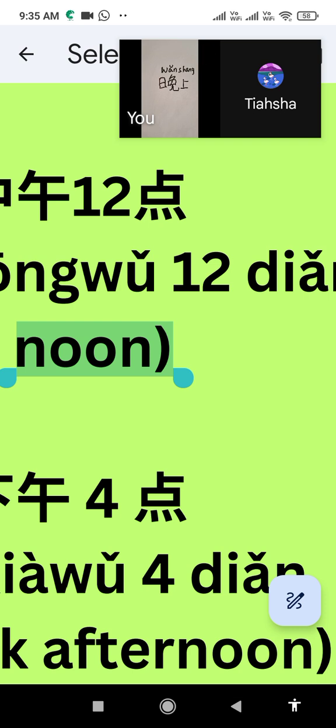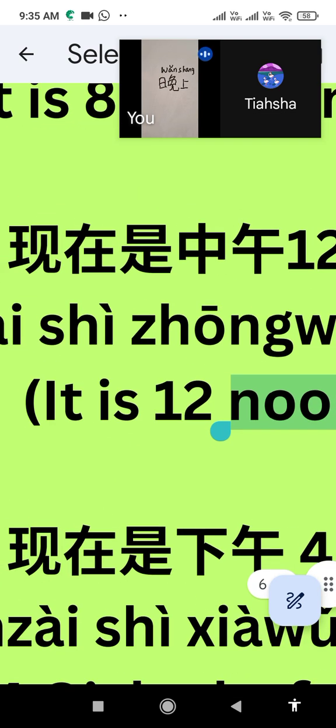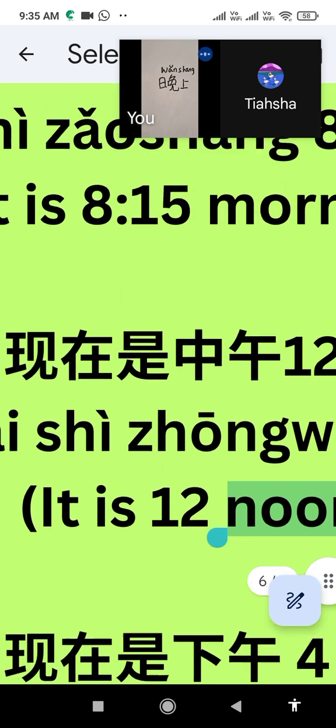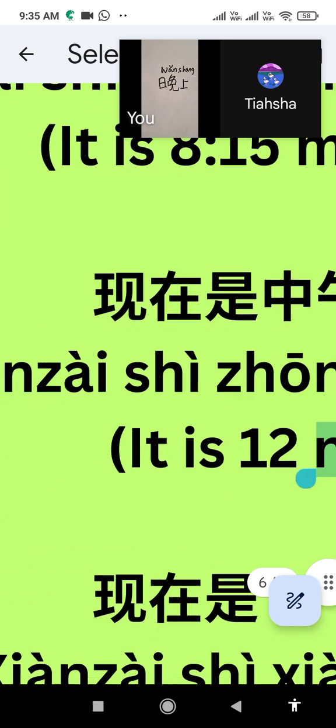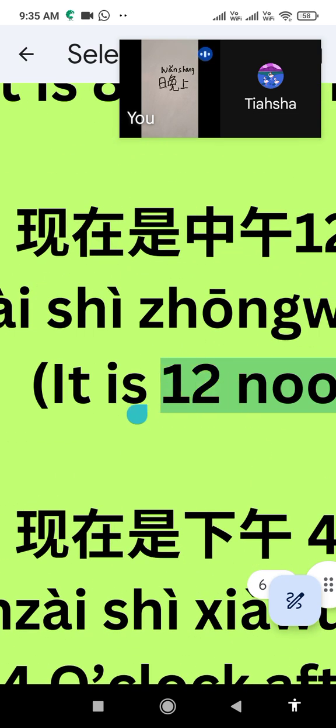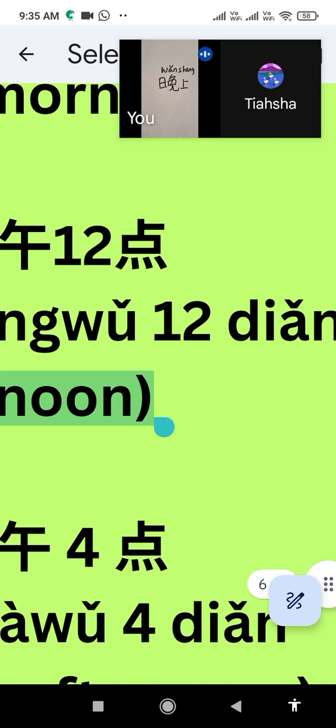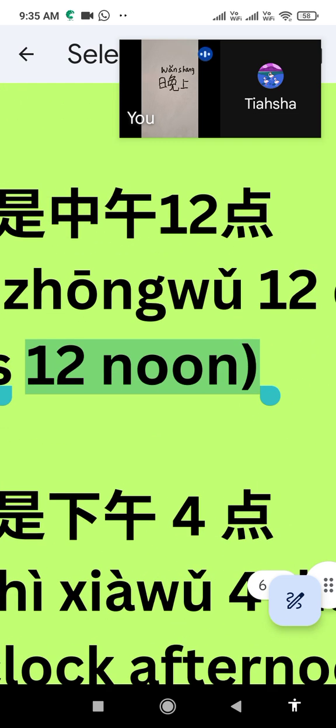That is Zhao Shang, Wan Shang. It is this type, but not in all cases. Here you see in the same page, the next sentence is Xian Zai Shi. Shang itself has so many meanings. Shang Dian means shop. Shang Yi means business. Shang Ren is the businessman. So many Shang are there.